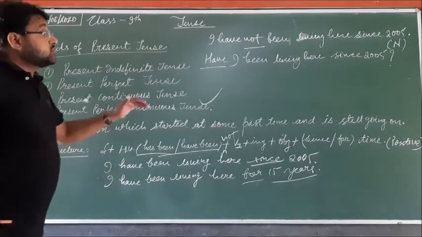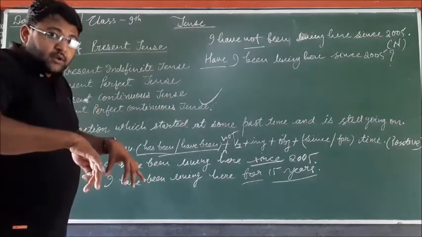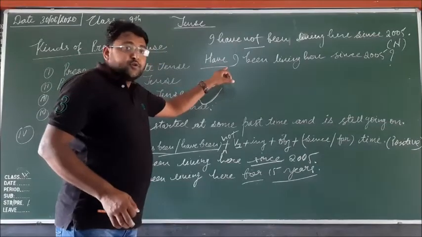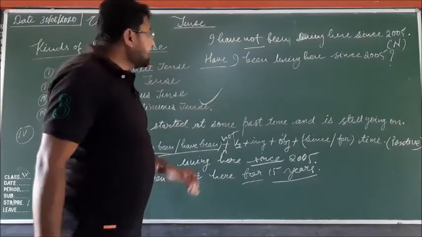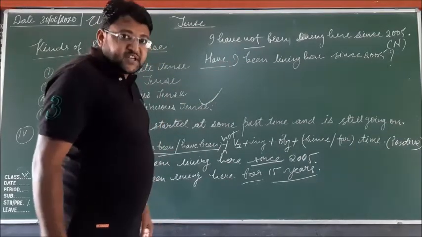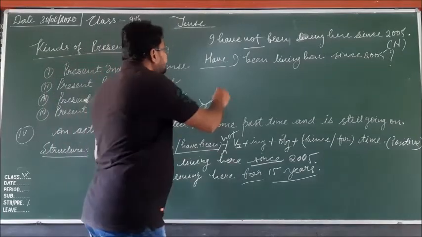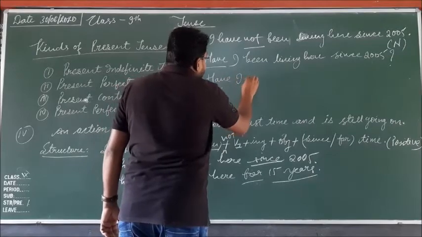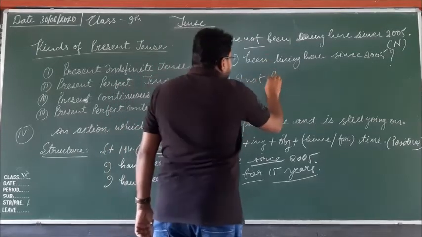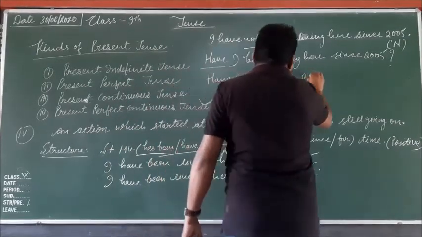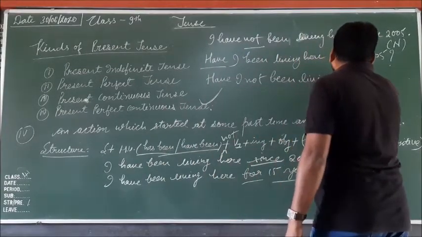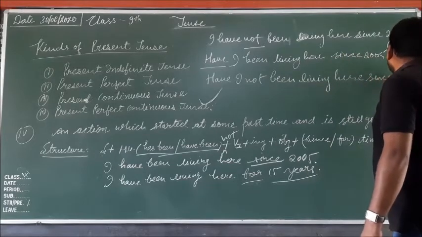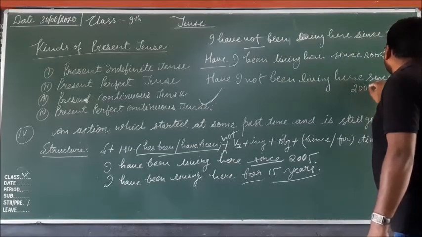And then to make the interrogative negative, in the interrogative sentence you will apply not after the subject. Have I not been living here since 2005?